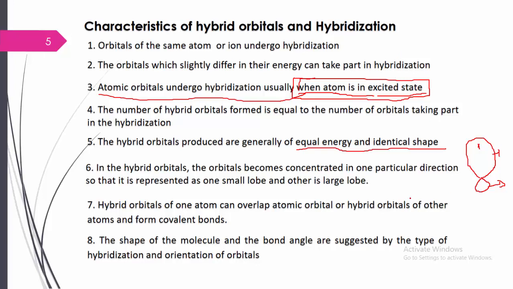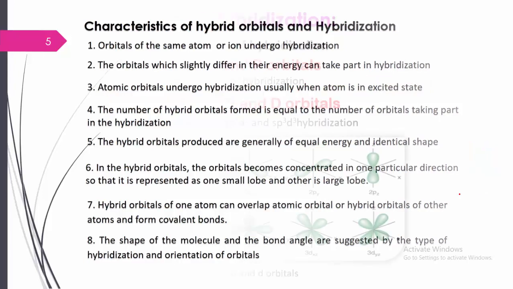For example, if linear hybrid orbitals are formed, that is linear hybridization. If trigonal planar hybrid orbitals are there, it forms trigonal planar hybridization. Likewise, depending on the orientation of the hybrid orbitals, the hybridization can be different. So these are the very important characteristics of hybrid orbitals and hybridization, and we are going to see more examples in the upcoming lectures, where hybridization is involved with different hybrid orbitals.